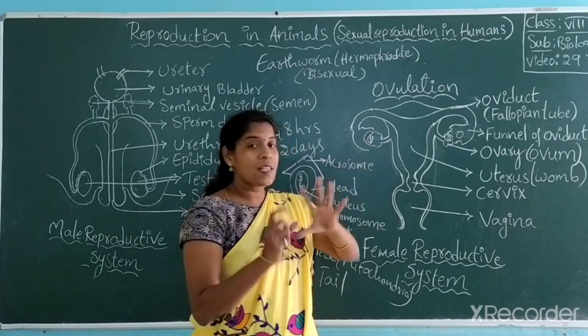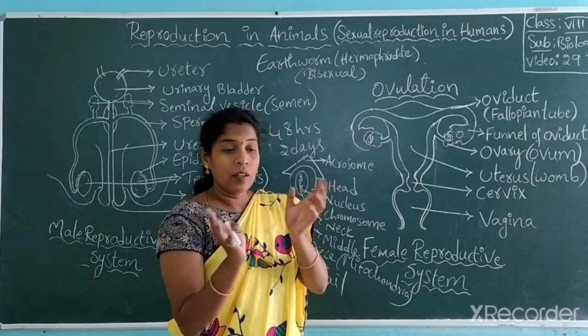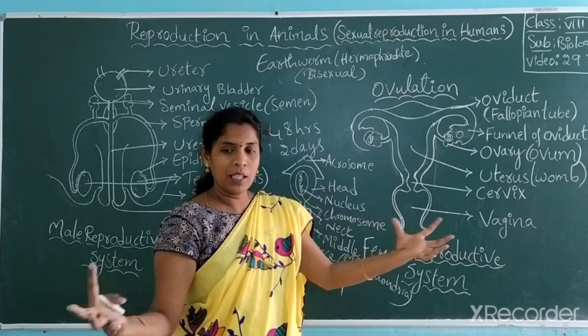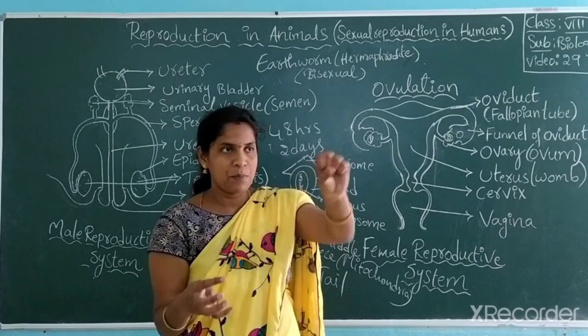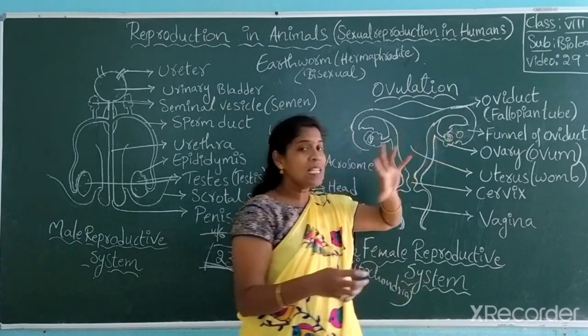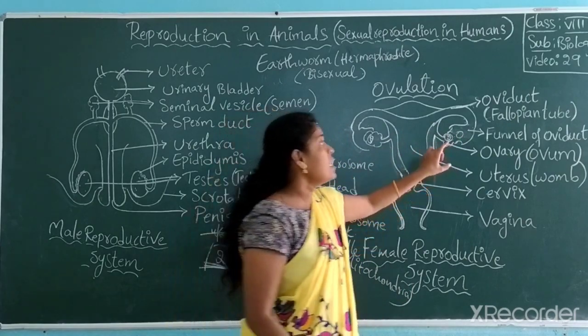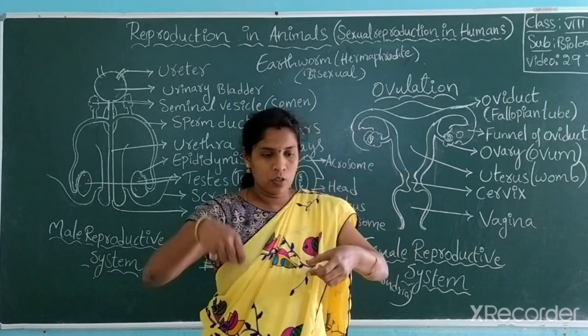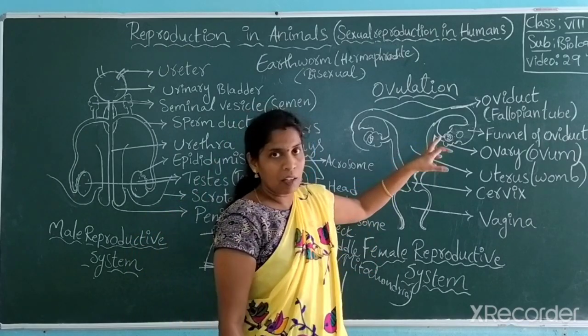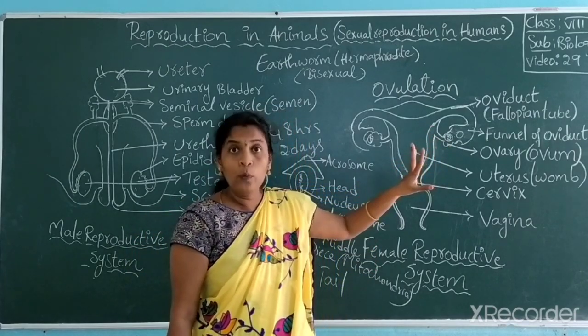This fallopian tube has an open end. When the ovum is released, that end opening immediately captures it. Got it? To pour water or milk, they use a funnel. So the shape is like a funnel. That's the reason it's called the funnel of the oviduct.